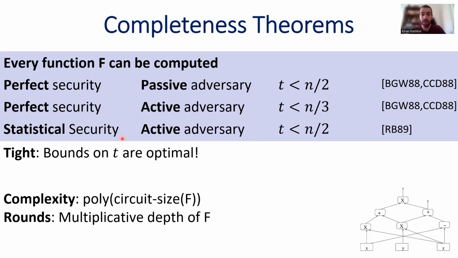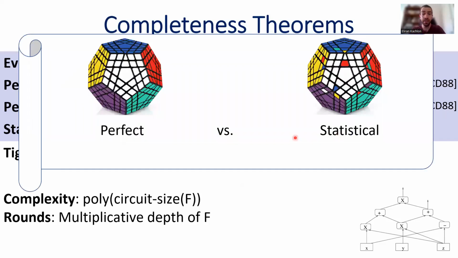Okay, so what it means is that by downgrading security from perfect to statistical, we can upgrade the resiliency from n/3 to n/2. Okay, and this is an example of this qualitative difference between perfect security and statistical security, and in the paper we present some more examples of this difference.